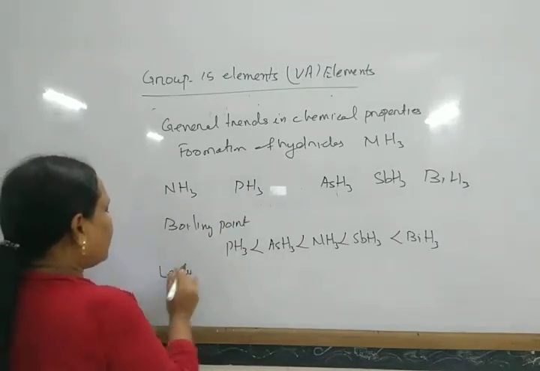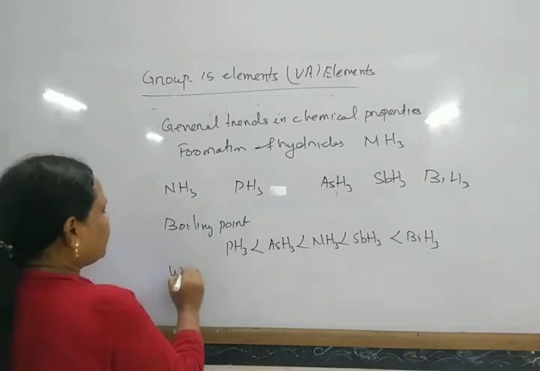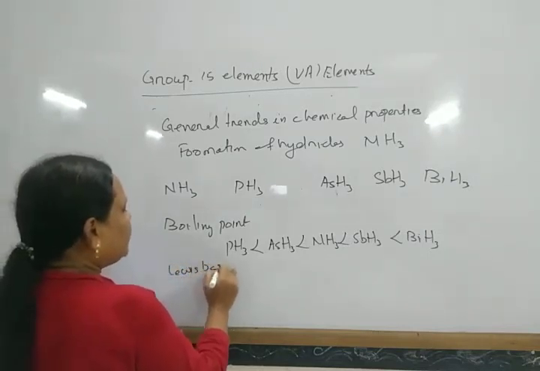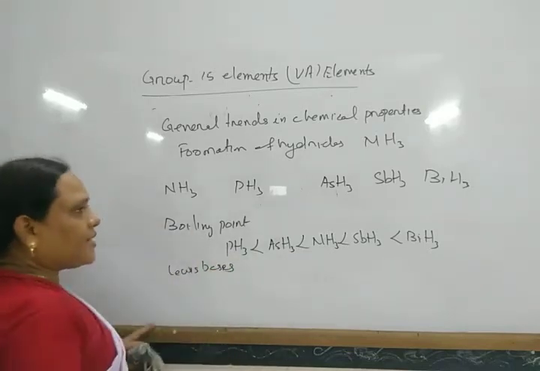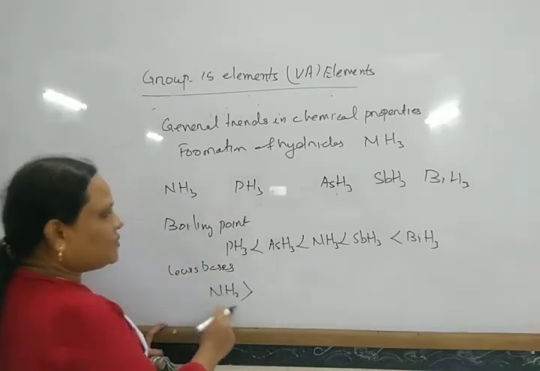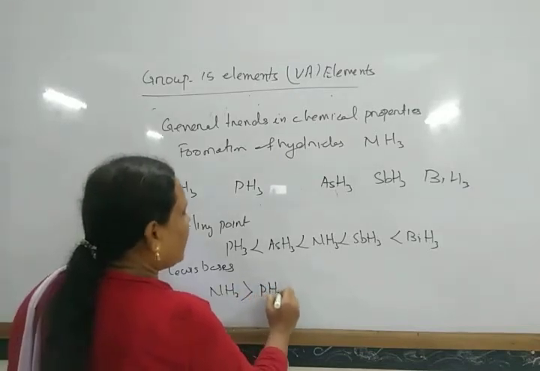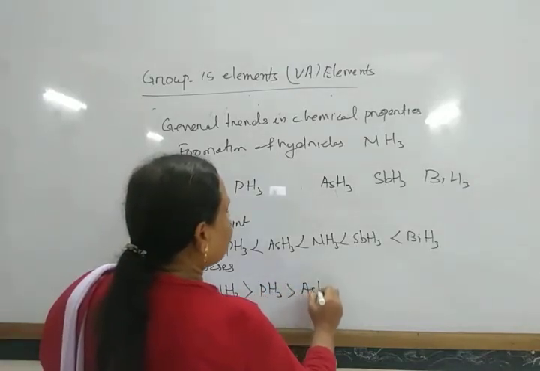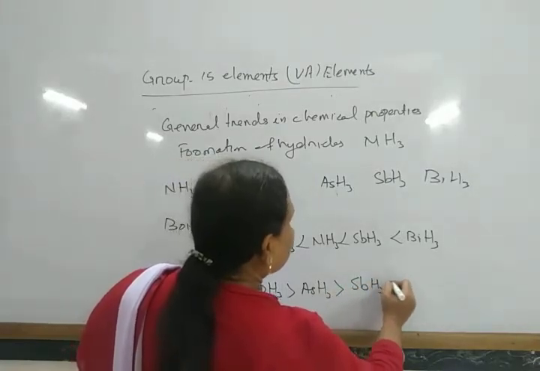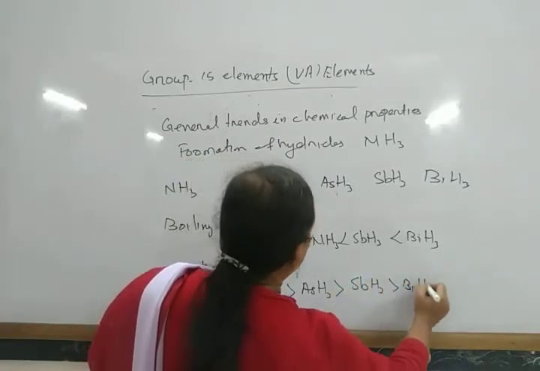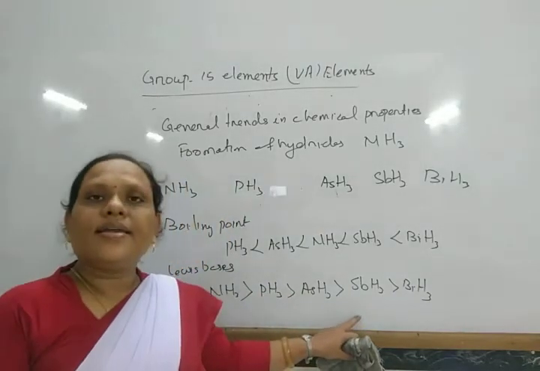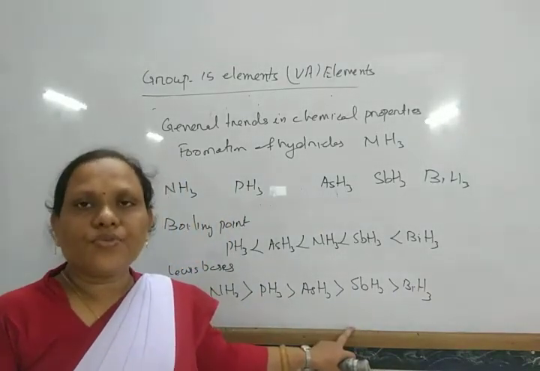So these act as Lewis bases, and their basic character decreases down the group. So ammonia is more basic than phosphine, than arsine, than stibine, than bismuthine. In this way, the basic character decreases down the group.